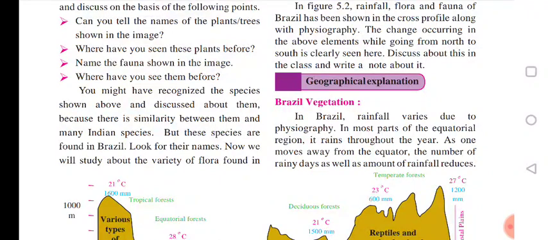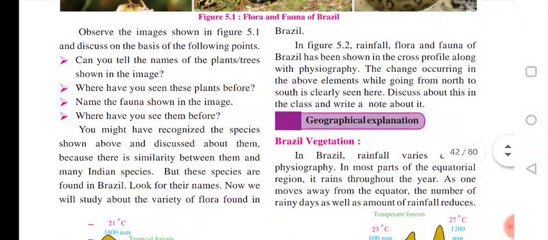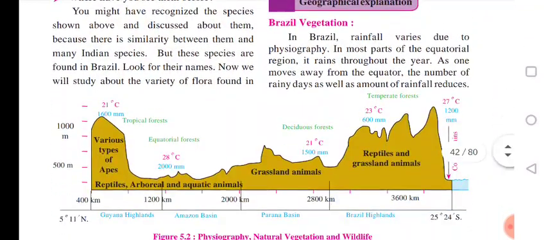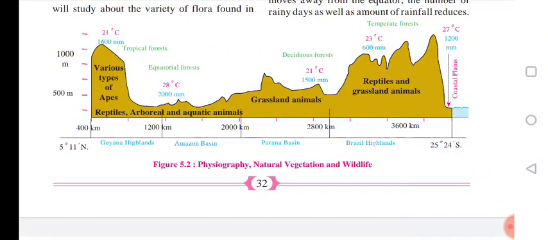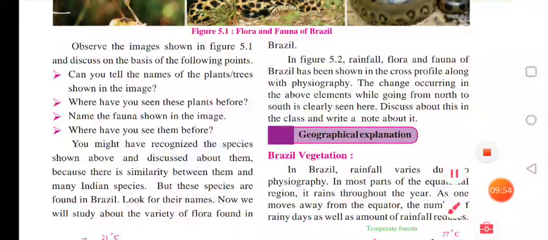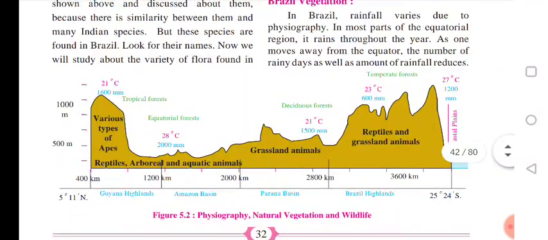Now we will study the variety of flora found in Brazil. In figure 5.2, which shows the physiography, natural vegetation, and wildlife of Brazil, the rainfall, flora and fauna of Brazil have been shown in a cross profile along with physiography. So this is the picture.